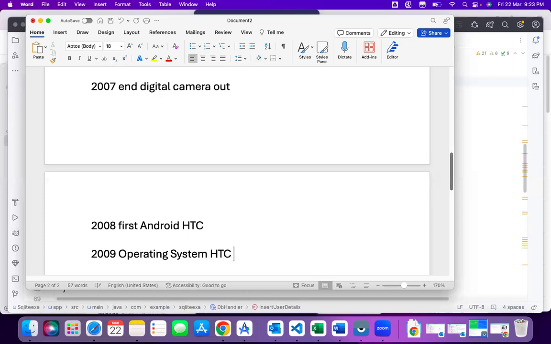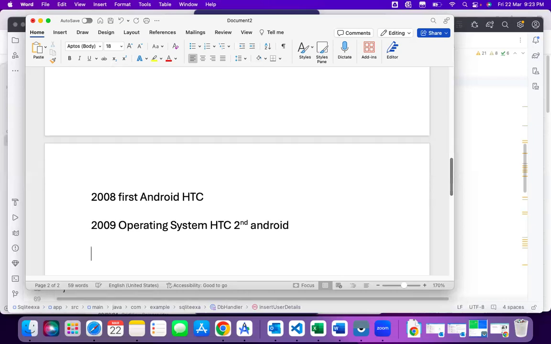So this is the second Android mobile released in the market. Right. Once this second Android mobile was released with the operating system, still people were not buying it, and other manufacturers were also not coming into this particular platform.